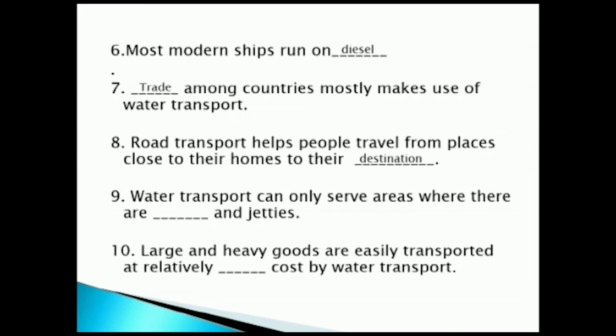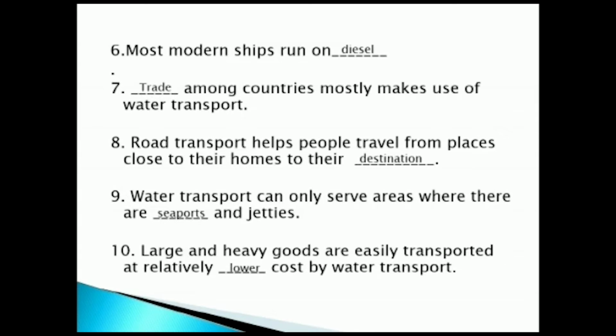Next one, water transport can only serve areas where there are dash and jetties. Answer is seaports. So, water transport can only serve areas where there are seaports and jetties. Large and heavy goods are easily transported at relatively dash cost by water transport. Large and heavy goods are easily transported at a relatively lower cost by water transport.